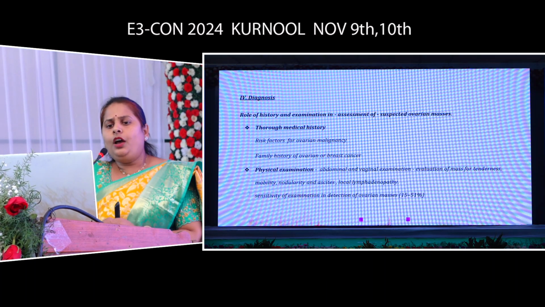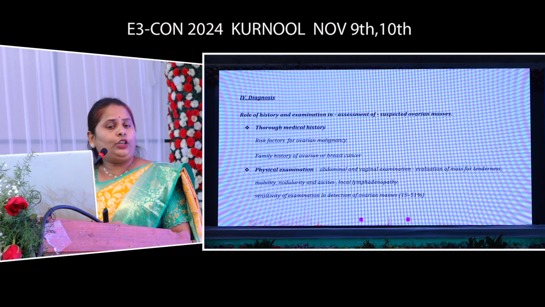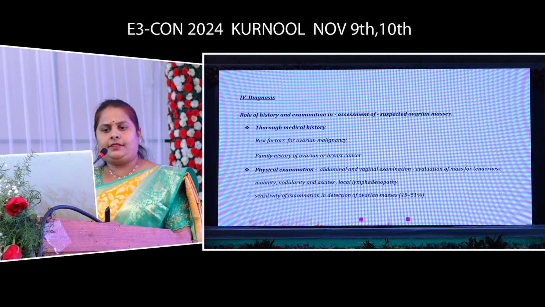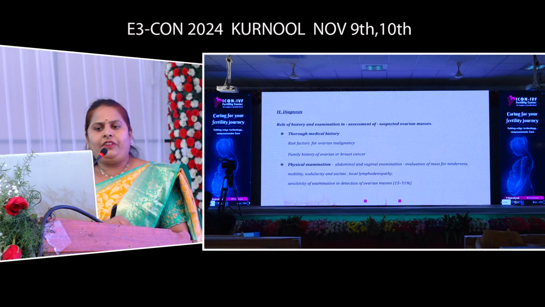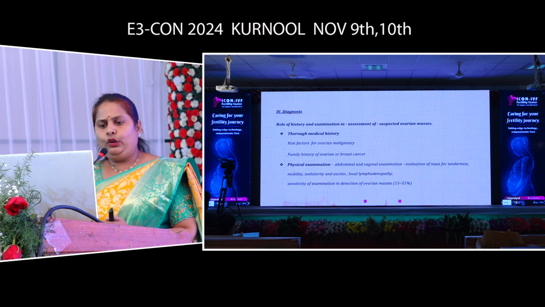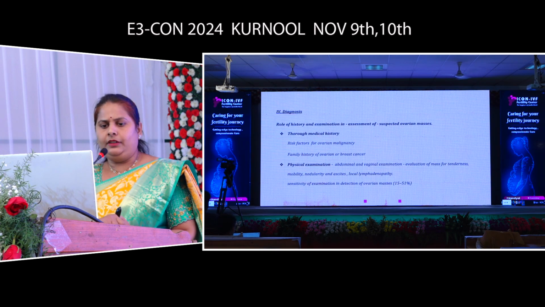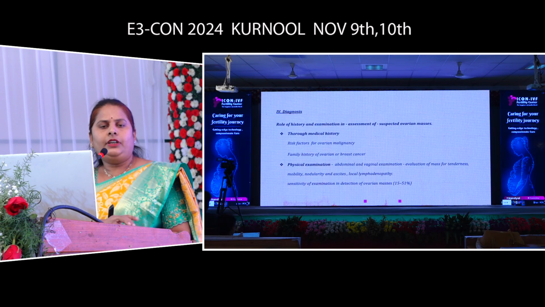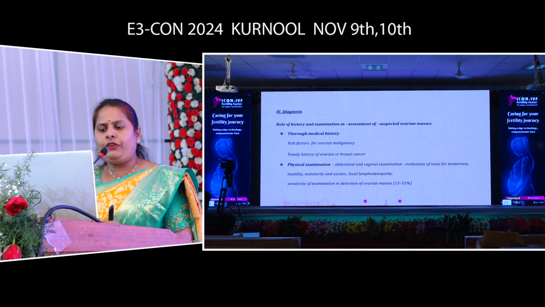Coming to the diagnosis, what is the role of history and examination in assessment of suspected ovarian masses? A thorough medical history should be taken regarding risk factors for ovarian malignancy, including family history of ovarian and breast cancer, as breast cancers can also produce secondary ovarian tumors, Krukenberg tumors of the ovary. A thorough physical examination, abdominal and vaginal, should be done for every case. This examination will give clues regarding the mass, tenderness, mobility, nodularity, ascites and local lymphadenopathy. The sensitivity of the physical examination itself in detection of ovarian masses is around 15 to 51%.